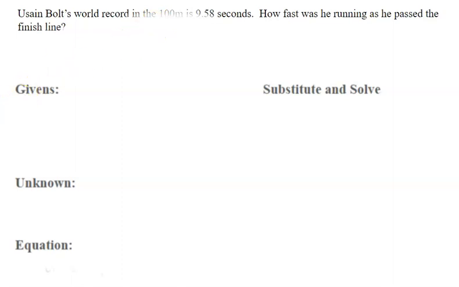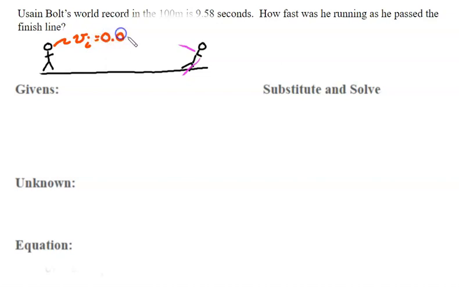Well, if we really quickly sketch a little runner here, there's a couple things that we can write about Usain Bolt. We know the velocity in the beginning, velocity initial, is 0.0 meters per second. Usain Bolt is at rest here. We also know that there's a distance in this direction of 100 meters, and we know that the time it took is 9.58 seconds.